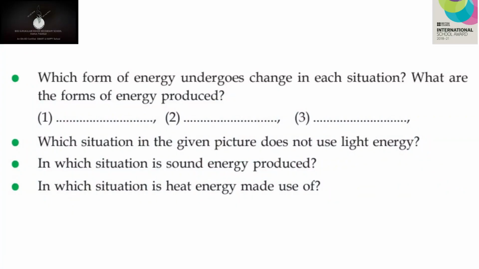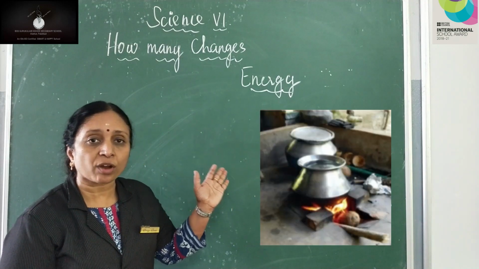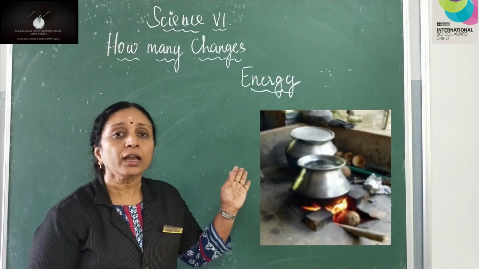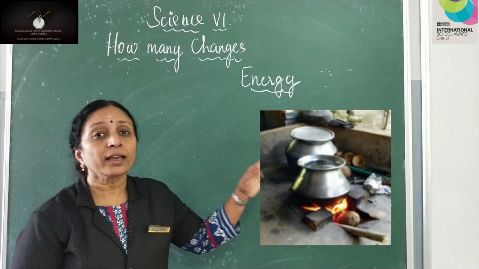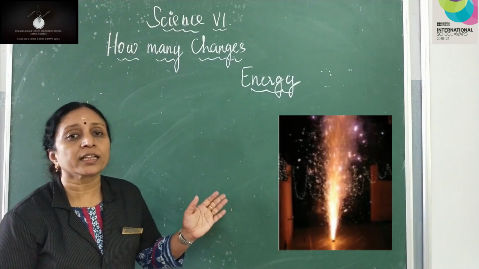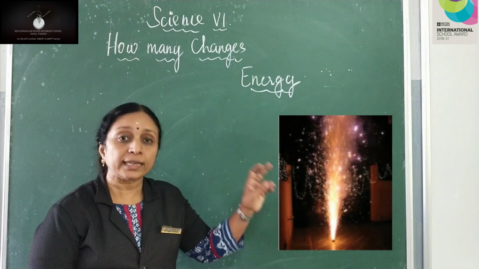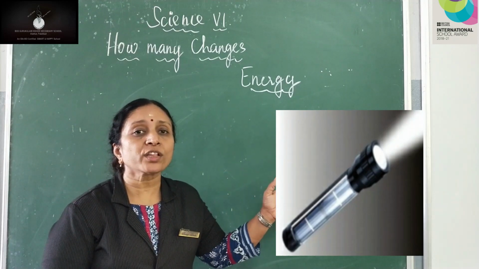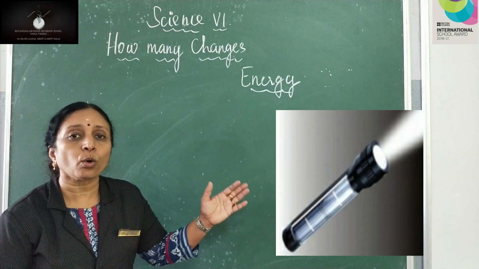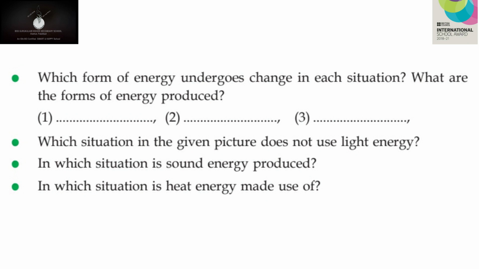Now we move to the next questions. Okay. What form of energy is produced in all these situations? Well, in the first situation, that is when the firewood stove is working, what is the energy change? What is the energy produced? Chemical energy is producing heat energy. In the second situation, that is fireworks going on, chemical energy is getting converted into sound, heat and light energy. And in the third situation, that is when a torch is being lit, chemical energy is undergoing transformation into heat and light energy.